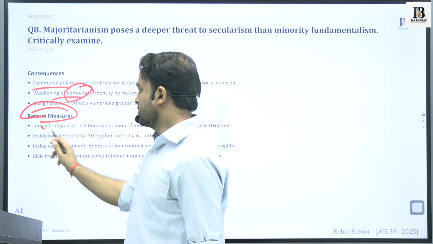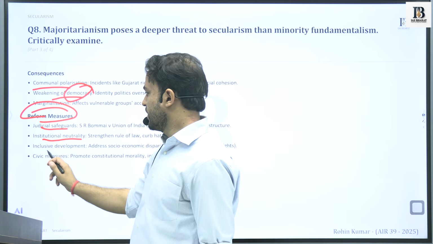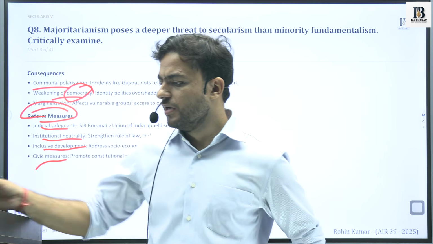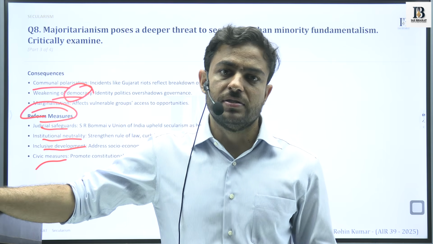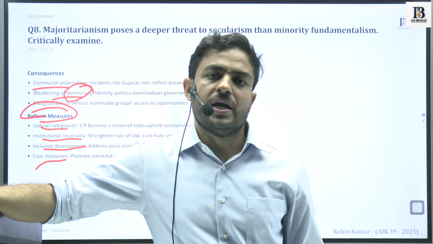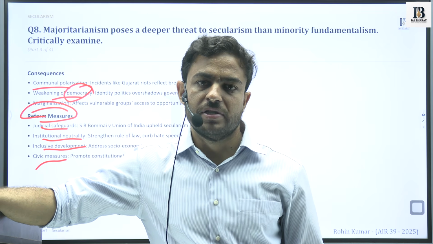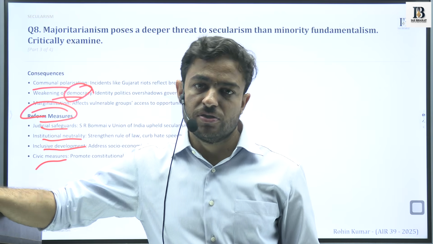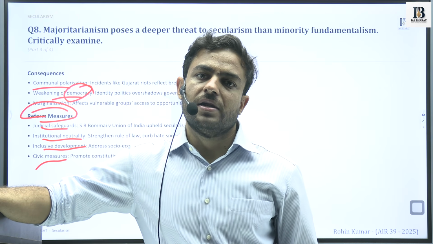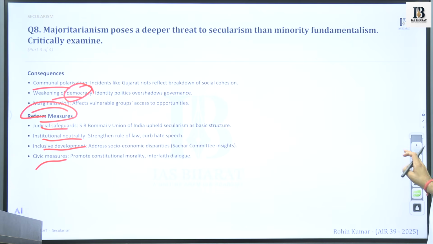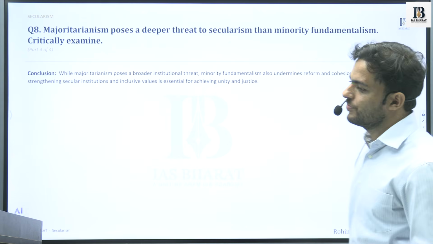What reforms could be there? Judicial reforms, institutional neutrality, inclusive development, civic measures. We have discussed these things repeatedly, so there's no point in repeating them again and again. It is just that when you are writing something, you have to write it at all the levels: societal, national, individual, institutional. Okay, I think you have started understanding how this is working.